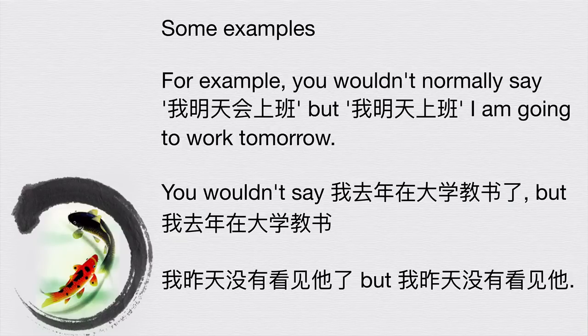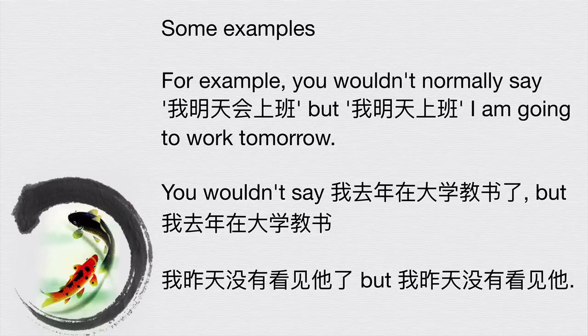And second example, normally you wouldn't say 我去年在大学教书了. This means I taught in a university last year. But it's not really correct in Chinese, because if something happened in the past but it happened for a long time, you wouldn't normally add 了 to indicate a completed action, because the emphasis is on the long time, how long it was. So we could just say 我去年在大学教书, and that would be okay.